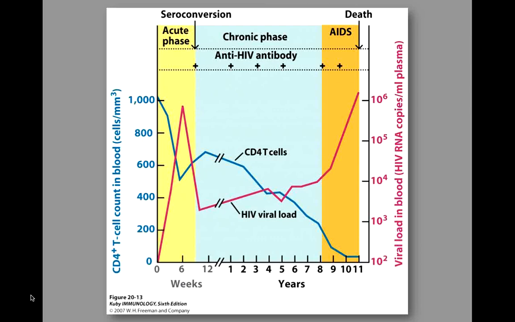Large amounts of viruses are produced in infected CD4 cells. As many as 10 to the power 9 virions are released every day, and they continually infect and destroy additional host T cells.